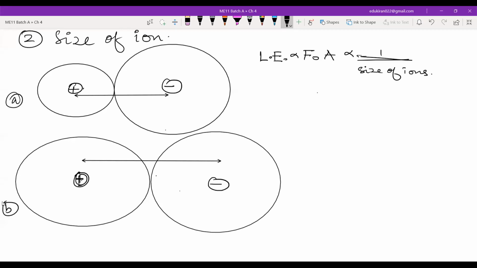But first, you will always answer with charge. Then you will look at the size of ions.